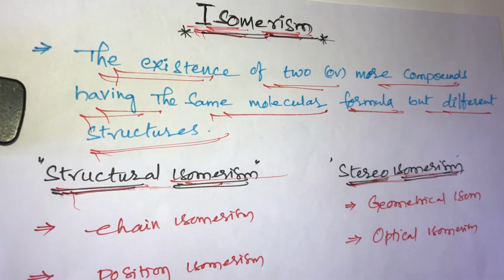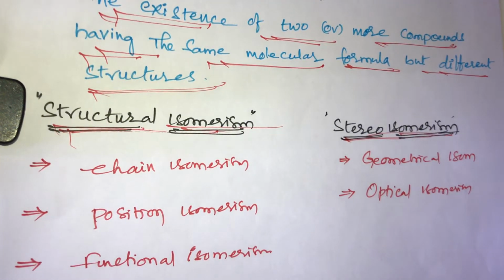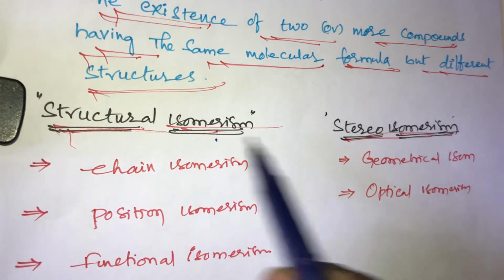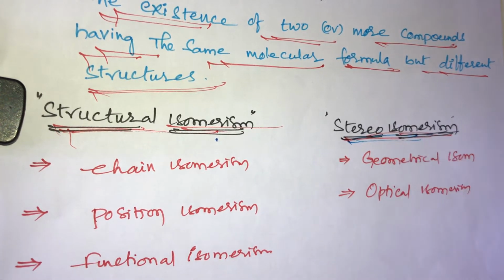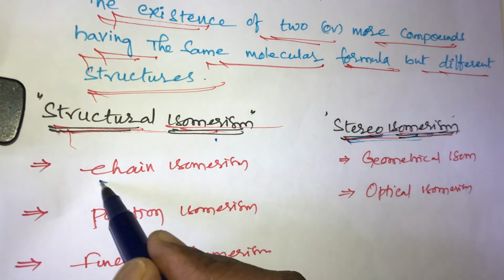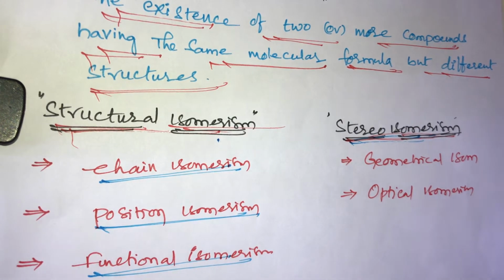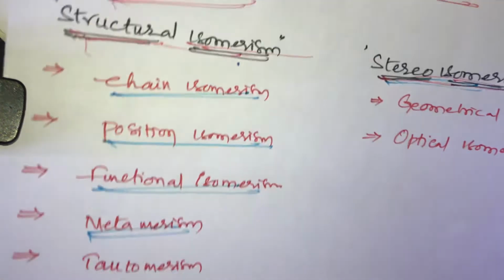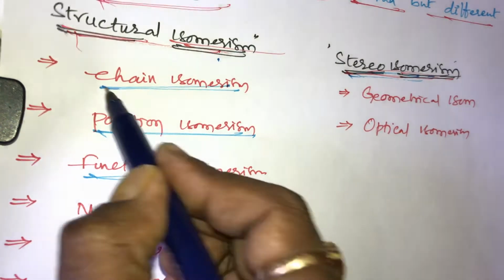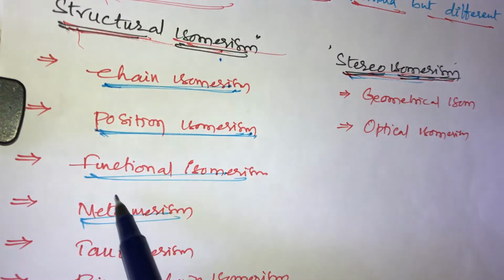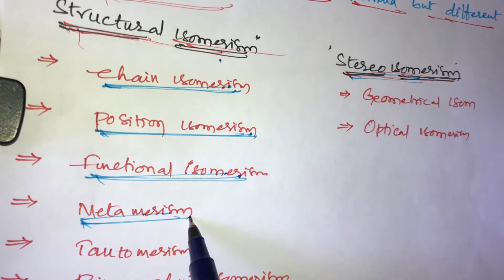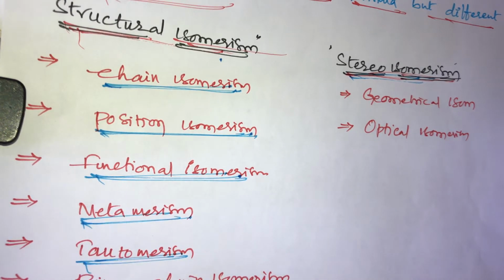Structural isomerism is again classified into chain isomerism, positional isomerism, functional isomerism, metamerism, tautomerism, and ring chain isomerism. These all belong to structural isomerism.